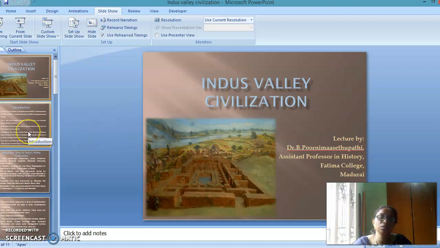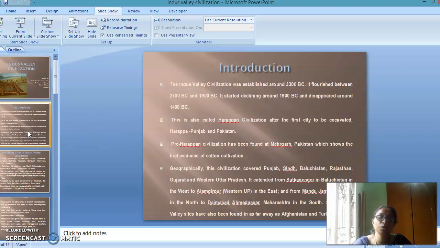So, the Indus Valley civilization started along the Indus River. The civilization broke out in the world. It was established around 3300 BC, flourished between 2700 BC and 1900 BC, started declining around 1900 BC, and disappeared around 1400 BC.